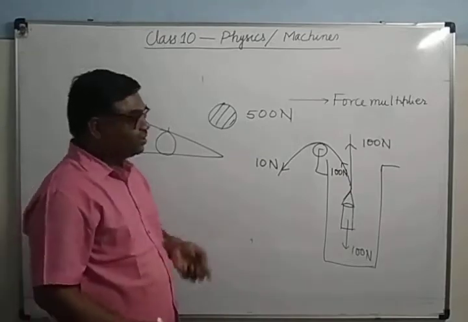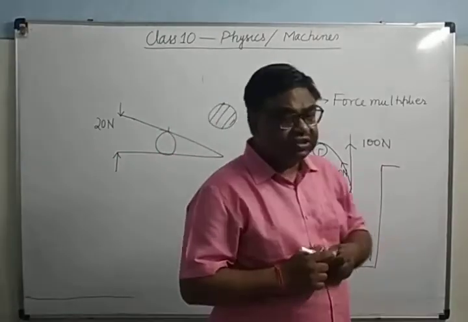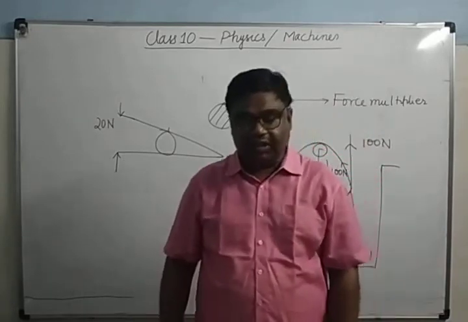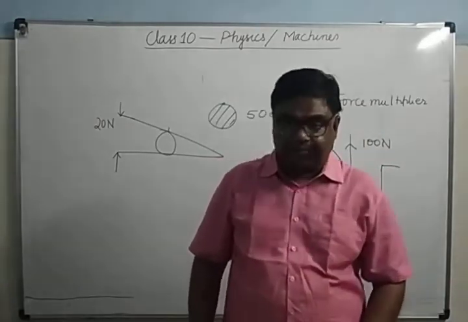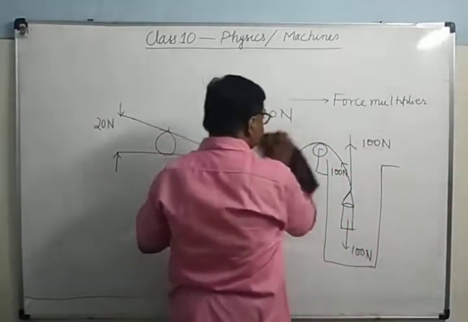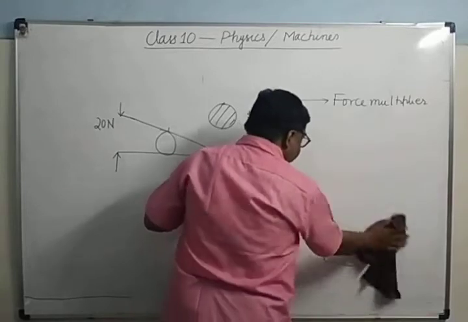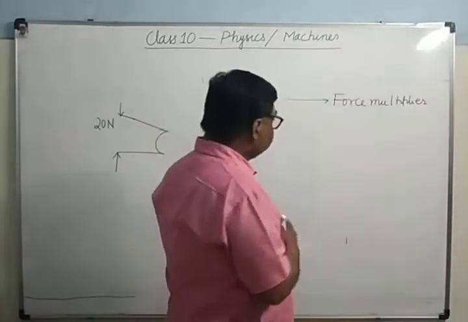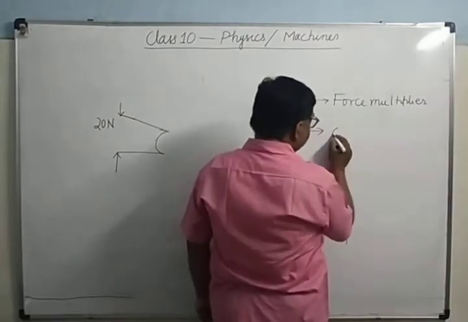So a machine acts as a force multiplier. Means it increases the effect of the effort applied. Then the second usage: it changes the point of application of effort from one point to the other point.